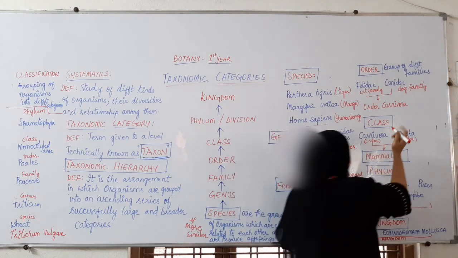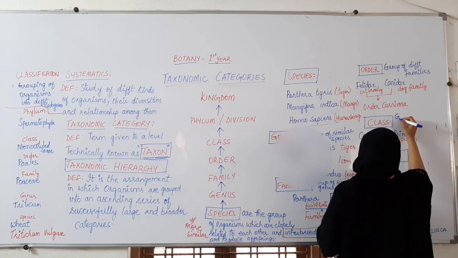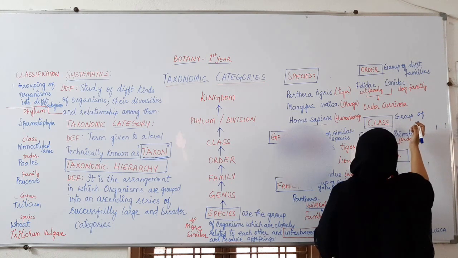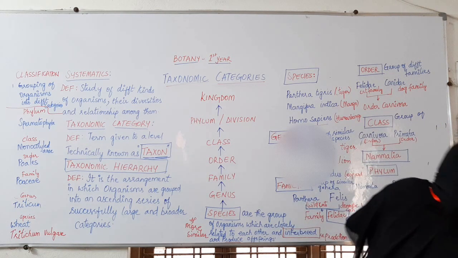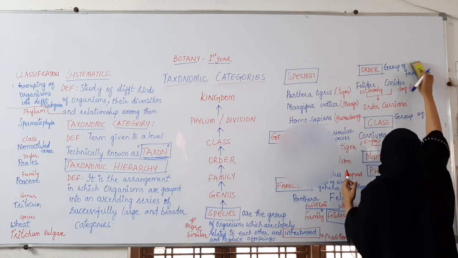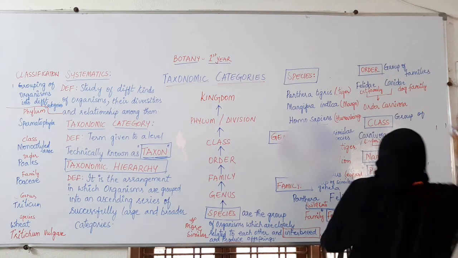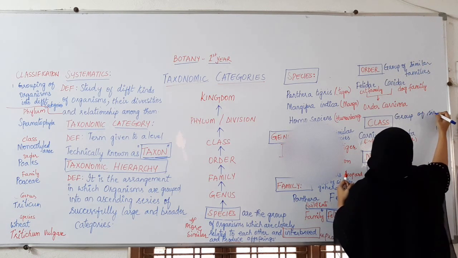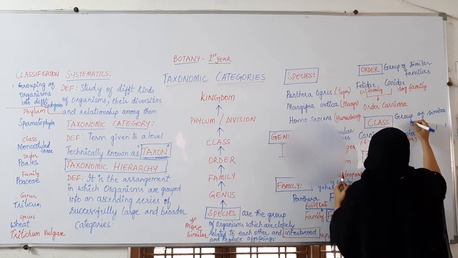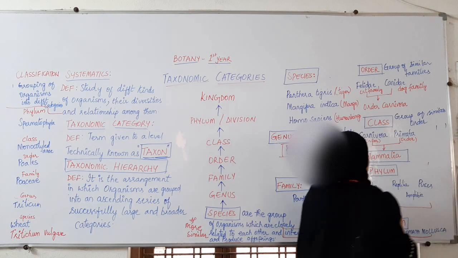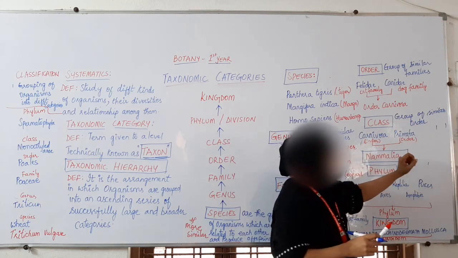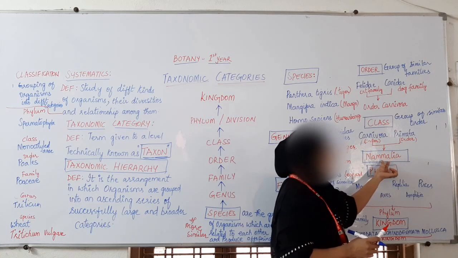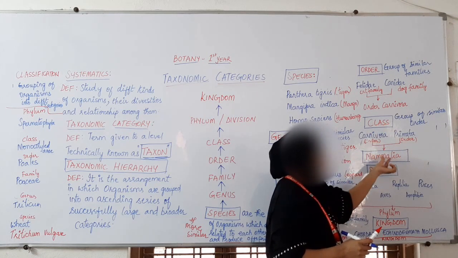So class is nothing but a group of similar orders. Carnivora is one order, Primata is one order. Both of them are placed under one taxon, the class Mammalia.